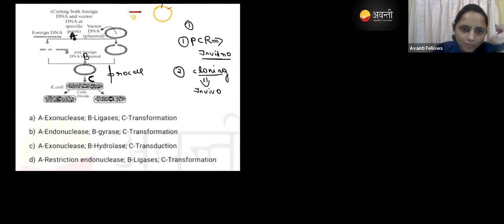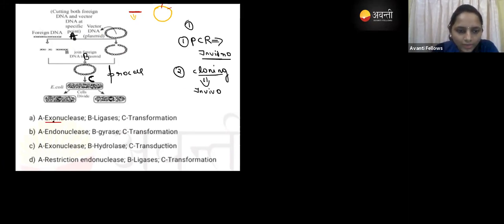For cleaving both the things, we will use some enzyme. That is a molecular scissors, right? That molecular scissor, we call it the restriction endonuclease. There are two types: one is the exonuclease and the other one is the endonuclease, right?